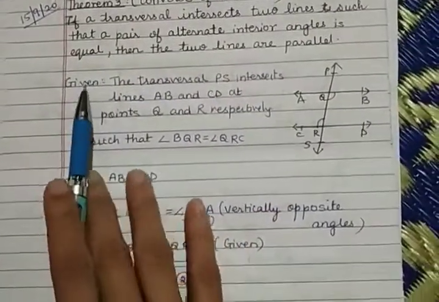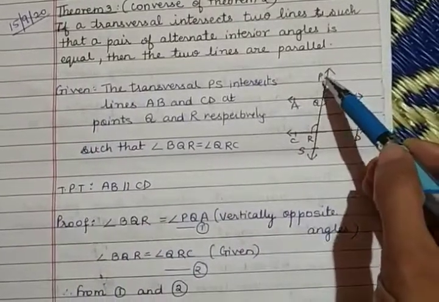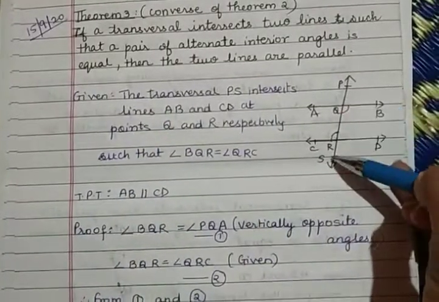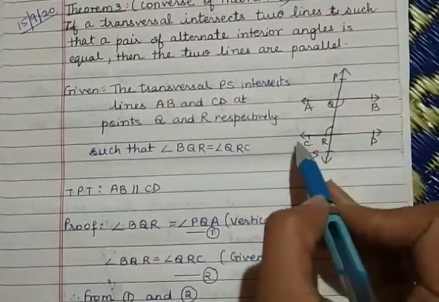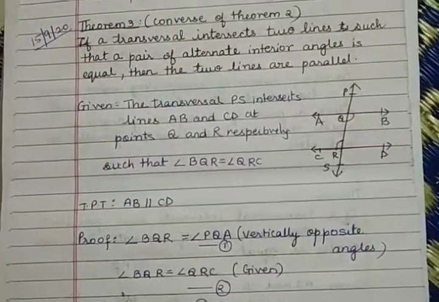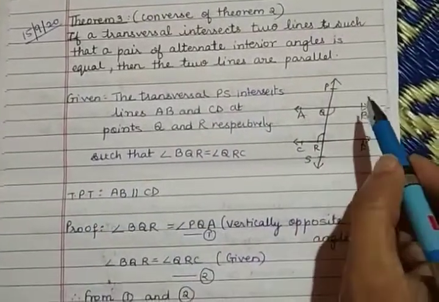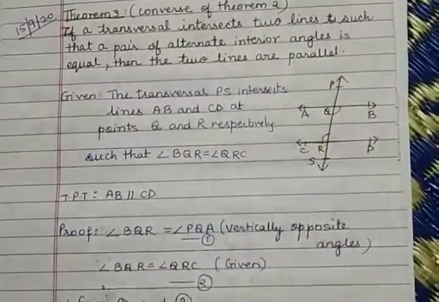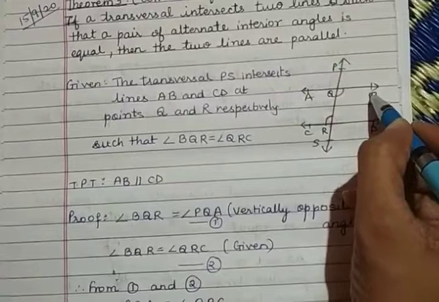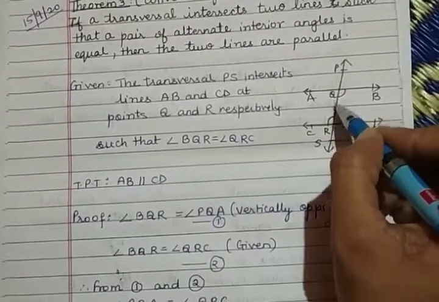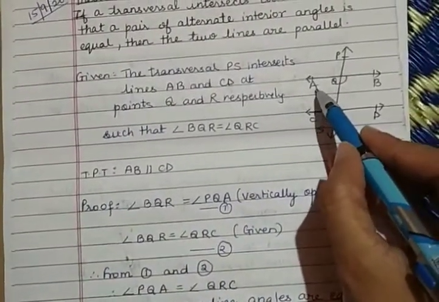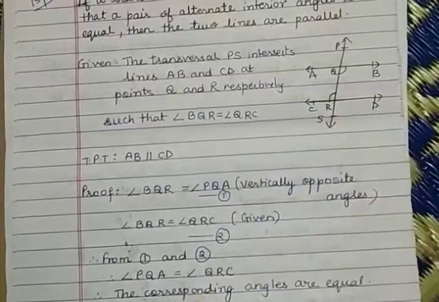Now let us see how we can prove this. First let us write what is given to us. It is given that the transversal PS intersects lines AB and CD at points Q and R respectively. And also it is given that one pair of alternate interior angles is equal. So which is this one pair given to you? This. So we can say angle BQR is equal to angle QRC. What do I have to prove here? We have to prove that AB is parallel to CD.